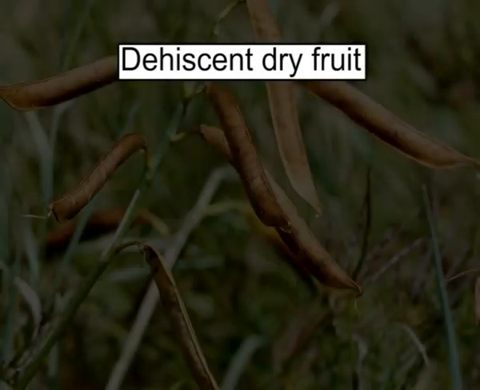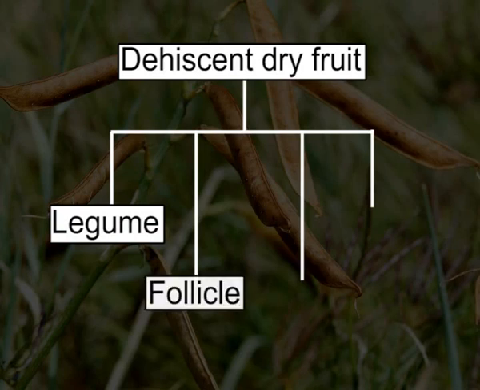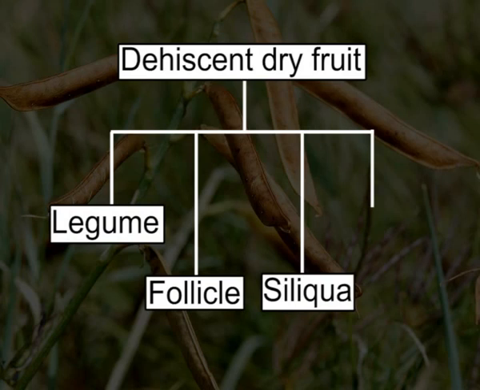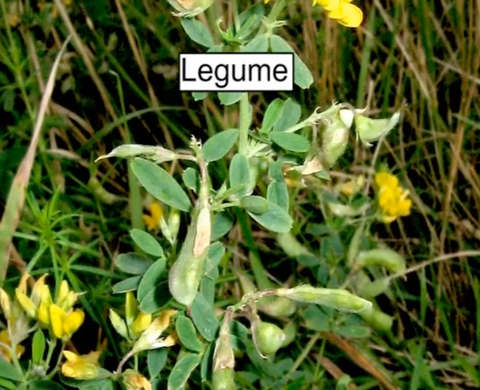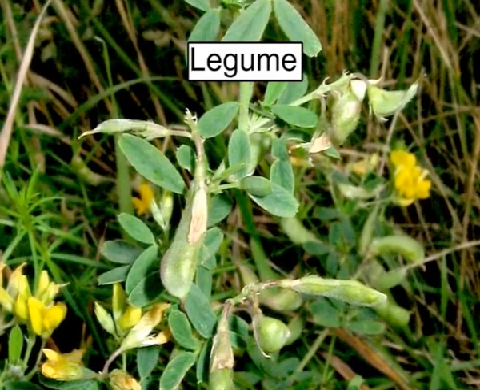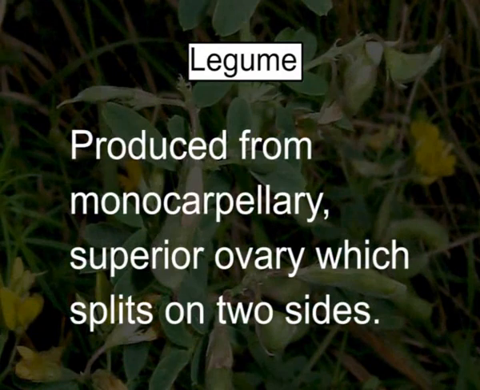Types of dry dehiscent fruits are legume or pod, follicle, siliqua, capsule. Let us discuss these types one by one. Legume. Legume is a dehiscent dry fruit produced from a monocarpellary superior ovary with splits on 2 sides.